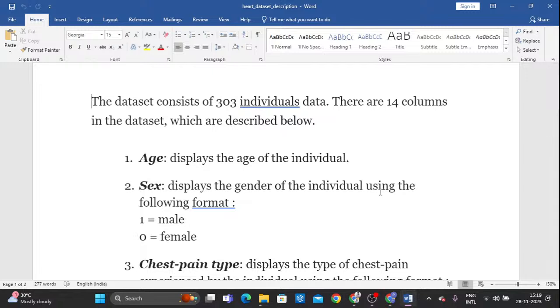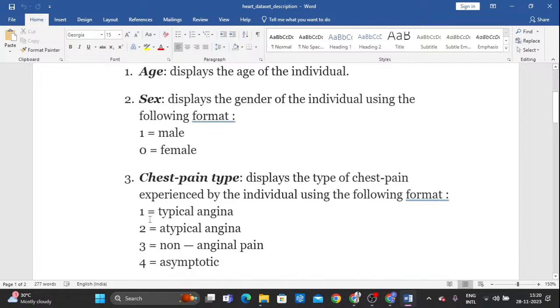Second one, sex. It displays the gender by using 0 and 1. So 0 is female, 1 is male. Then the third column is chest pain type. Chest pain type, that is the CP type they have mentioned. So the column name is CP. The third column is CP.